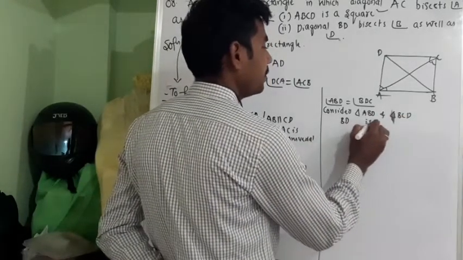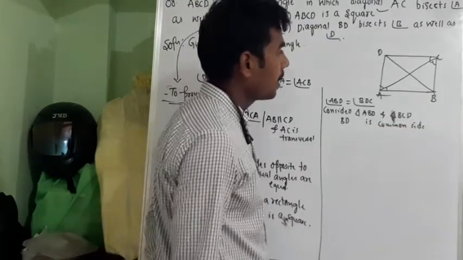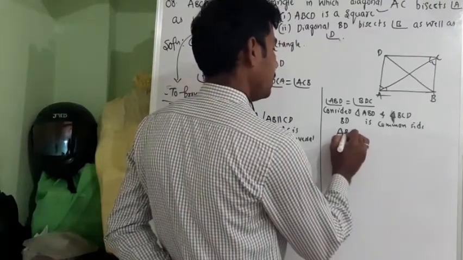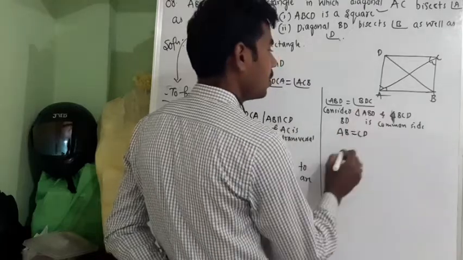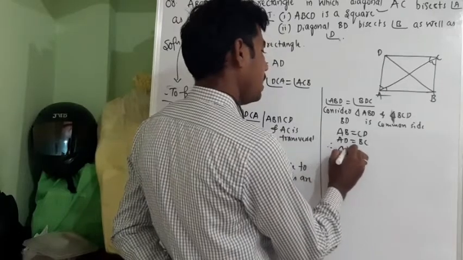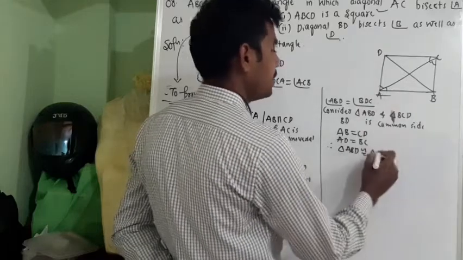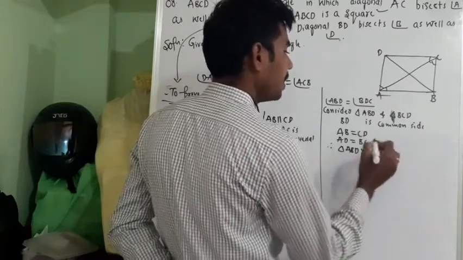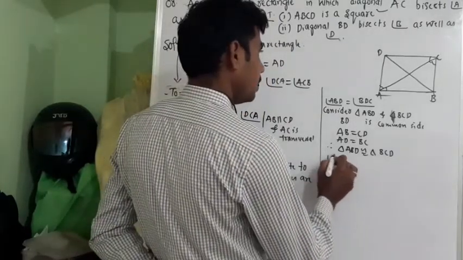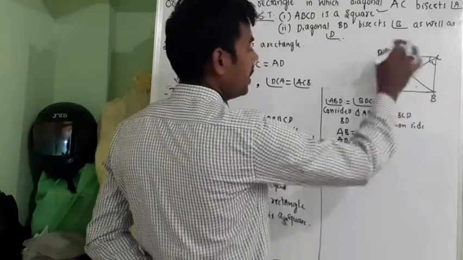BD is common side. Next, what can I write? AB is equal to CD and AD is equal to BC. So therefore, triangle ABD is congruent to triangle BCD. Now I can write angle ADB is equal to angle BDC.